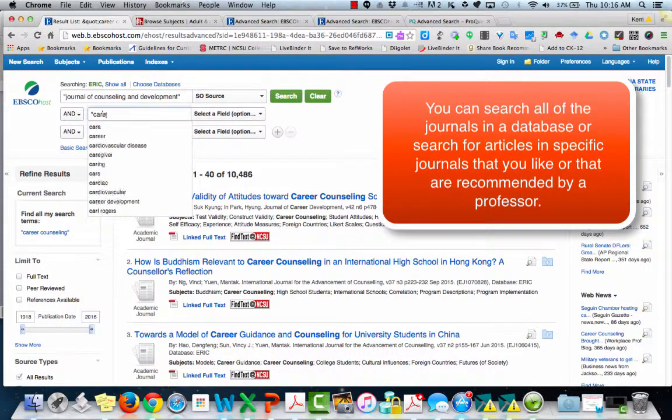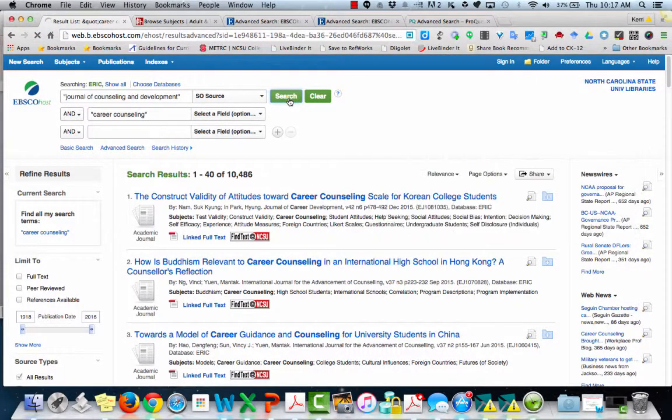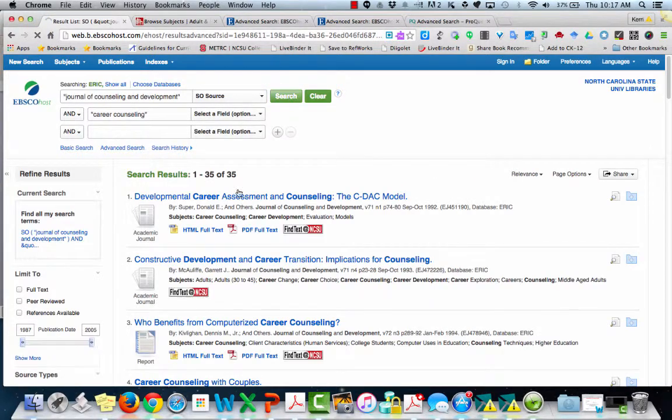Then I can add career counseling and just leave that as an everywhere search by not making it specific here, and then search. And now I'm searching only for articles. I get a nice narrow list that are in a journal that your faculty member has told you is a high quality journal. So you can search within specific journals in any of our databases, but not in that generic Summon article search that we originally got from the library's website.